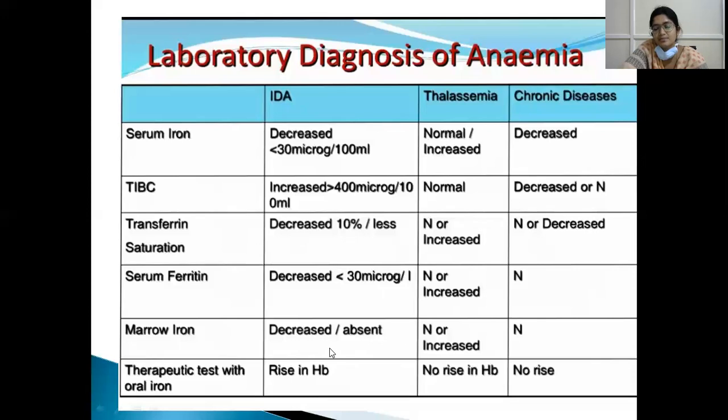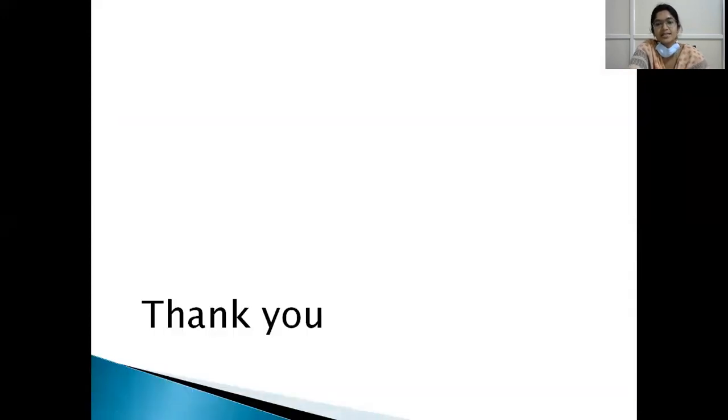They are normal in the therapeutic test, that is response to iron. If we give oral iron, there will be a rise of hemoglobin in iron deficiency, and there will be no rise in chronic diseases and in thalassemias. So thank you. In the next class, we will be discussing the rest of the anemias, that is thalassemia, sickle cell disorders, and aplastic anemia. Thank you.